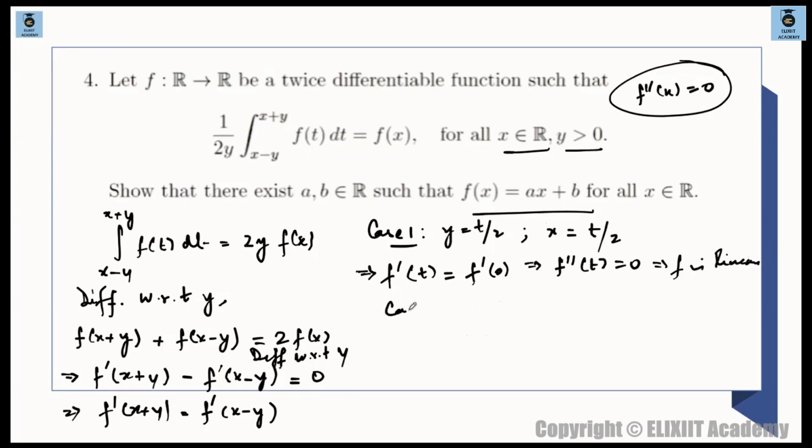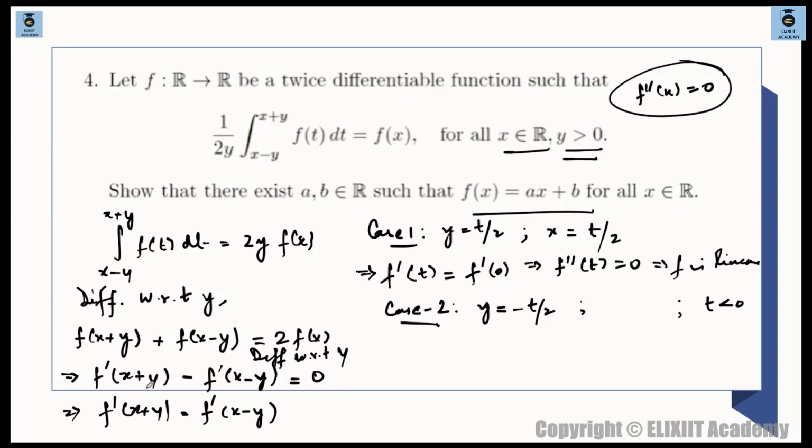Second case is I am taking y to be minus t by 2. y is minus t by 2. Now minus t by 2 है तो यहाँ पे t negative लेना है. I am taking t has to be negative. समझ पा रहे हो ना? t has to be negative because y is positive, so t has to be negative.